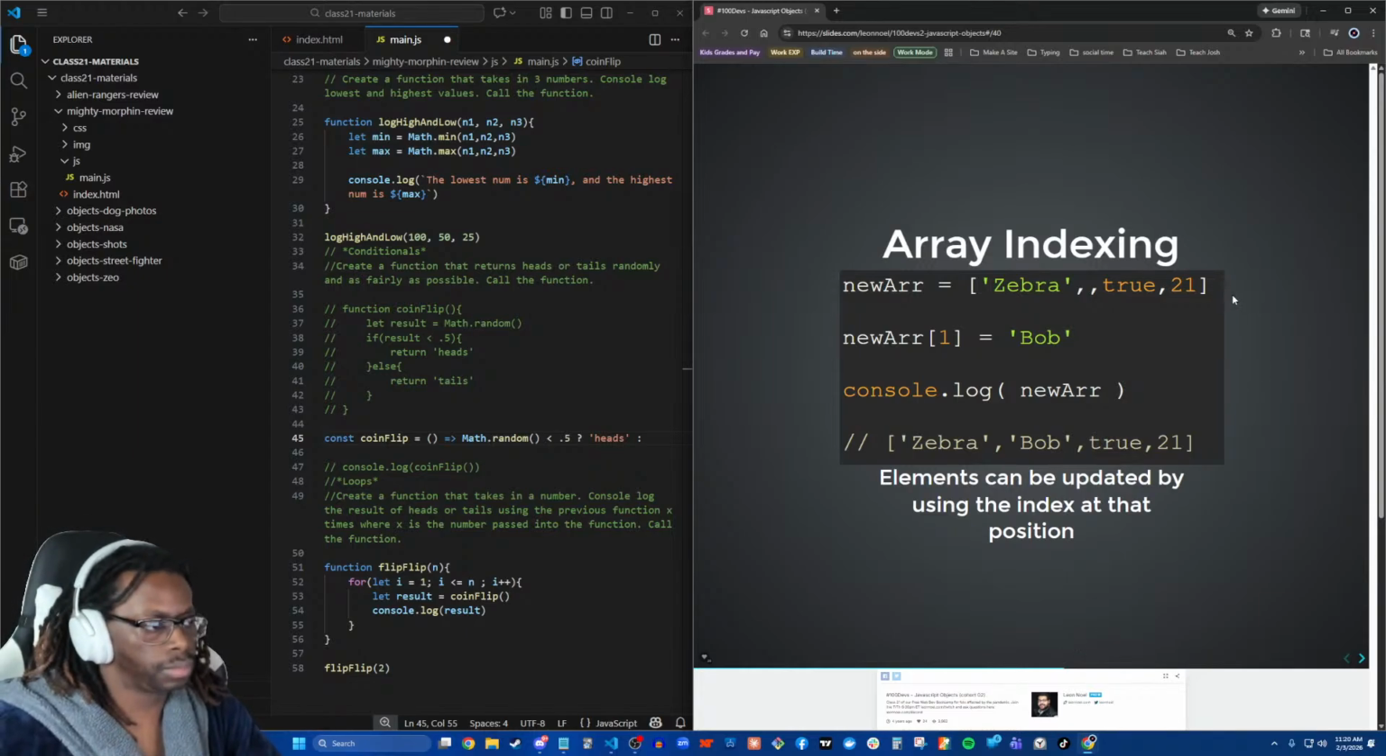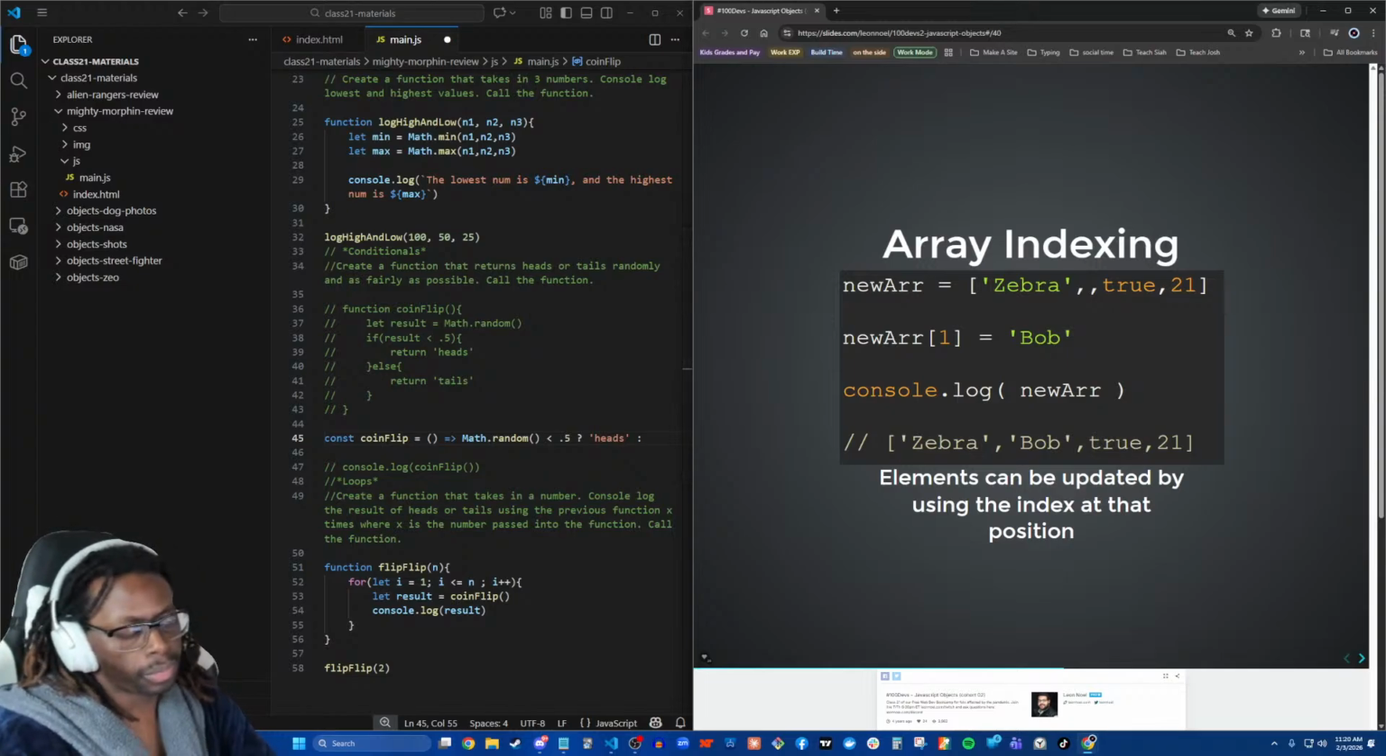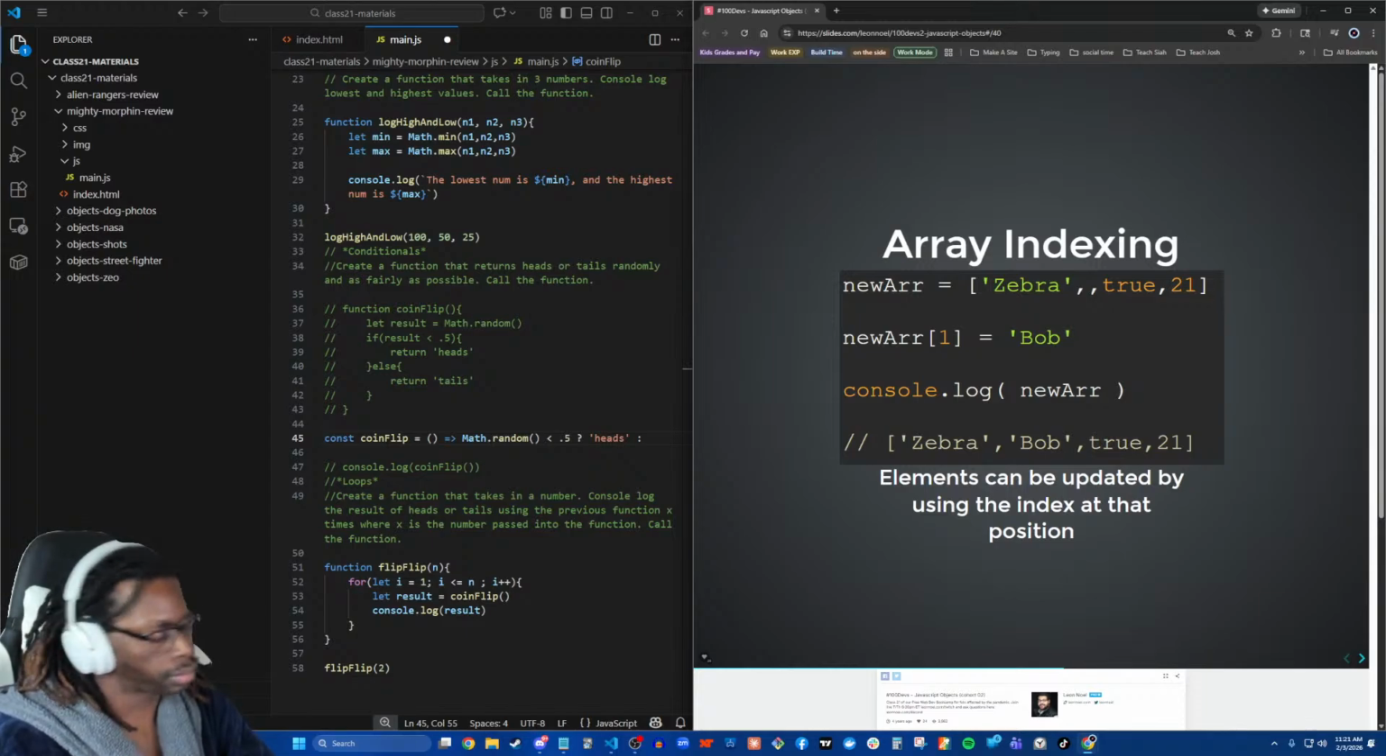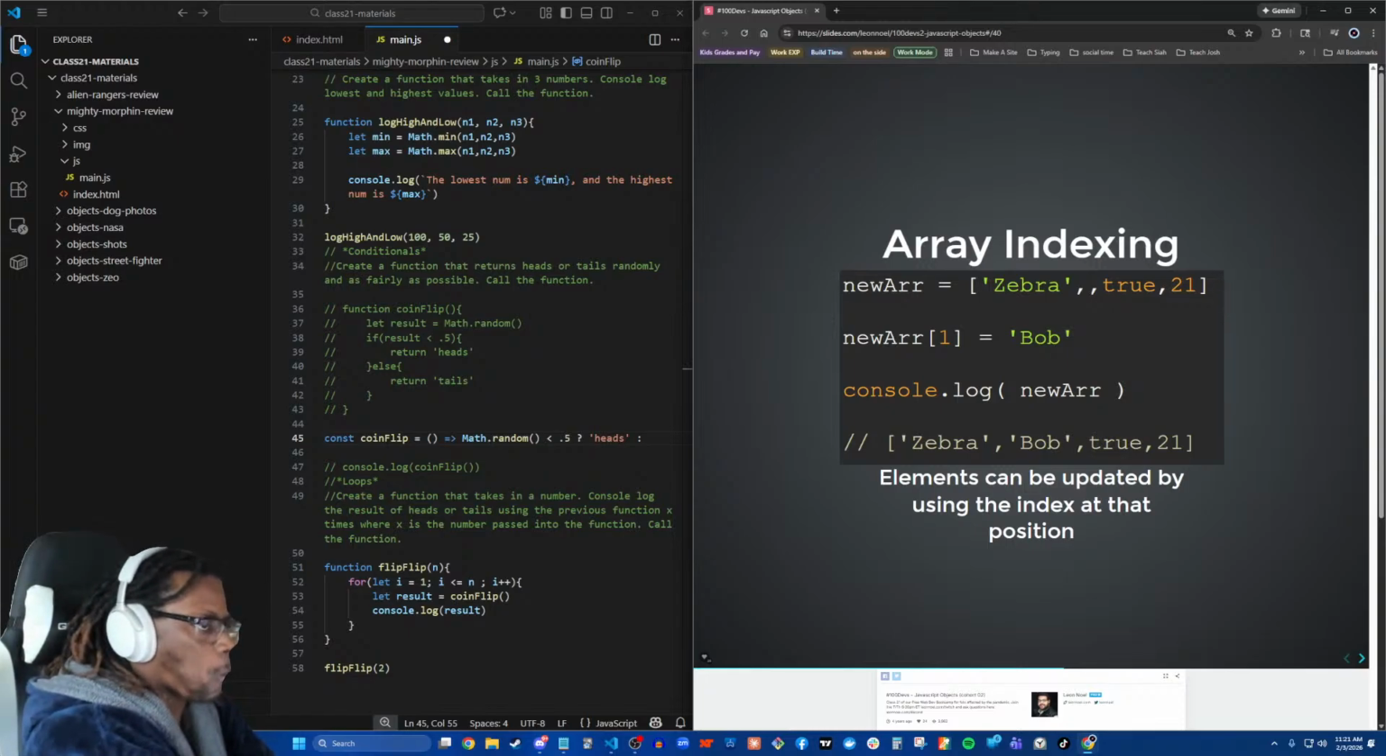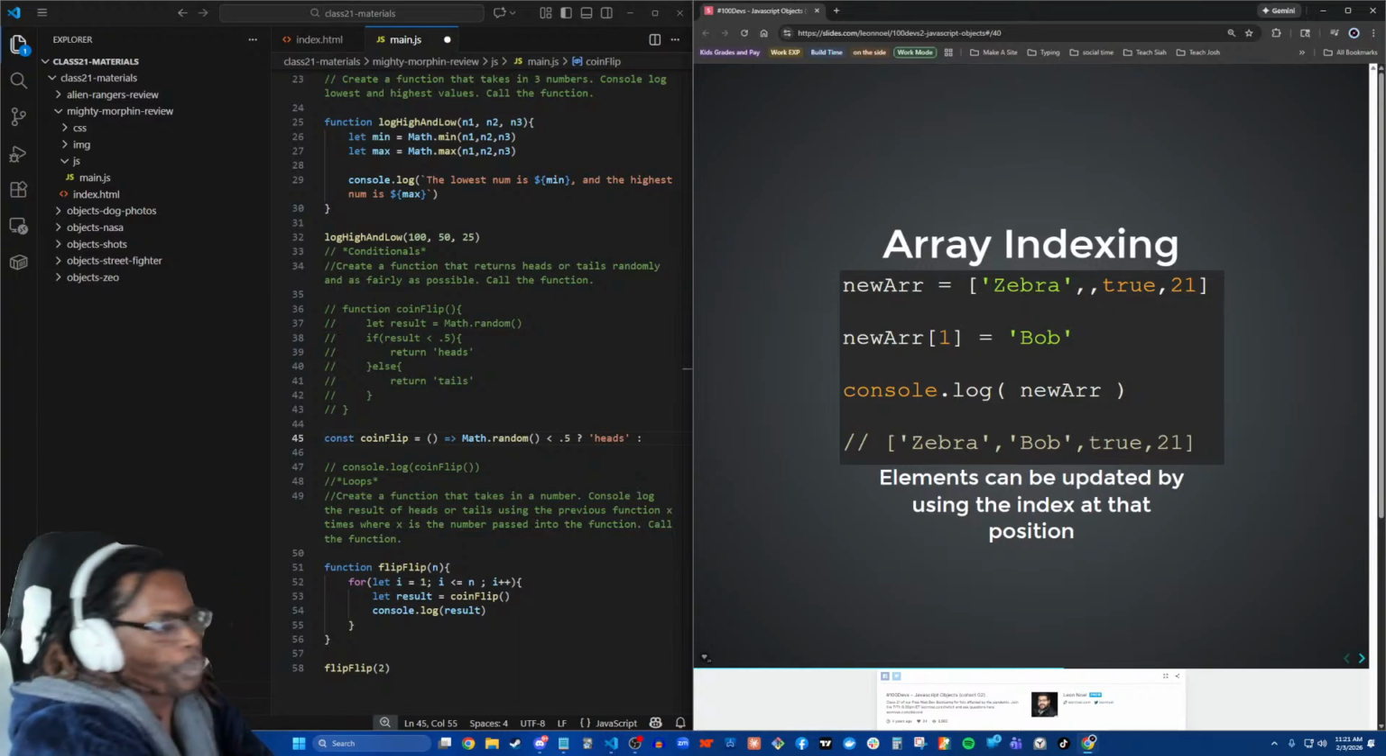We can get the length of an array because we're going to get to objects later today, and we're going to have to come back to this. So we can get the length of an array, and it'll tell us how many elements are in that array. And the tricky thing is that it counts starting at 1. So the indexes start at 0, but the length starts at 1. All right.